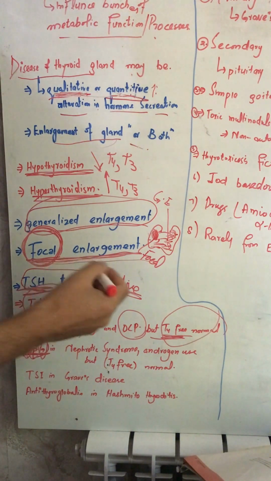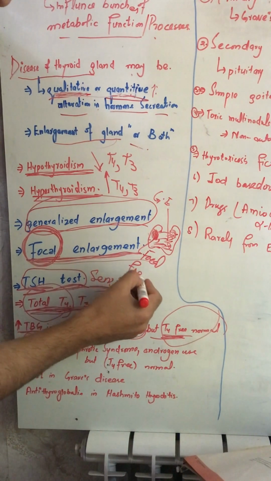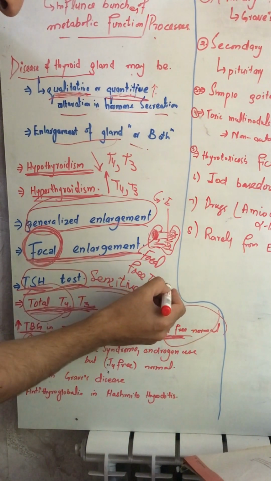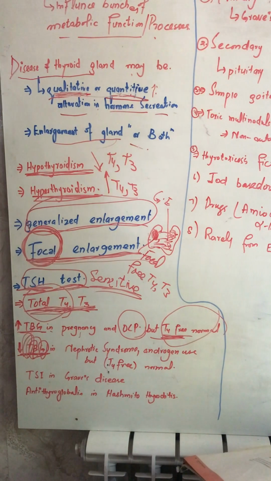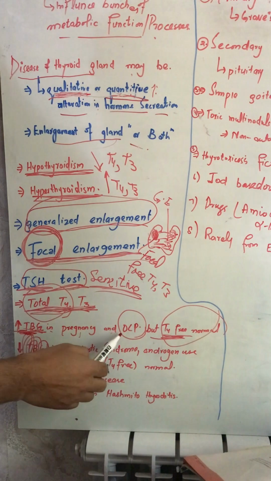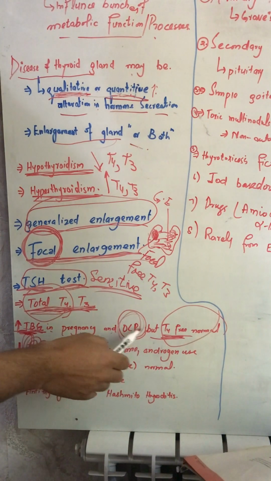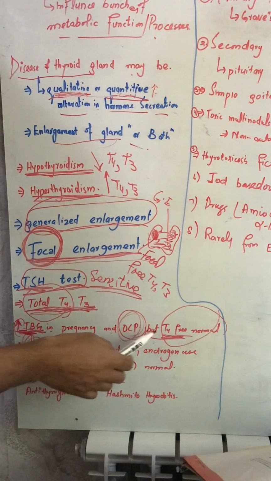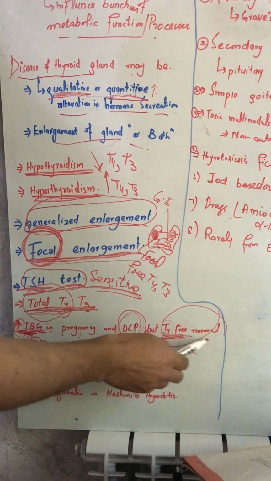That's why we always have to check free T4 and T3 for the most sensitive and appropriate test. For example, thyroxine binding globulin in pregnancy and with oral contraceptive pills will be increased, but free T4 will be normal.